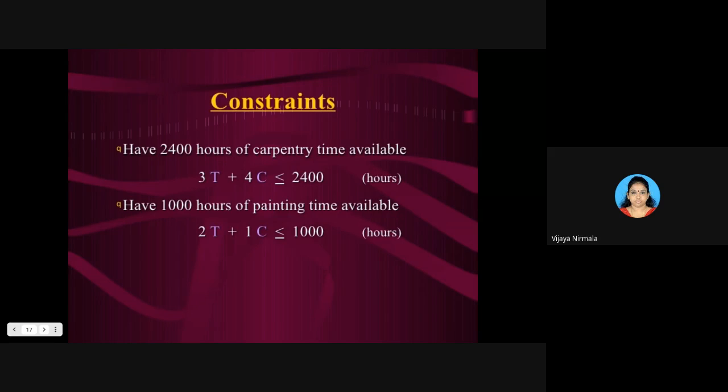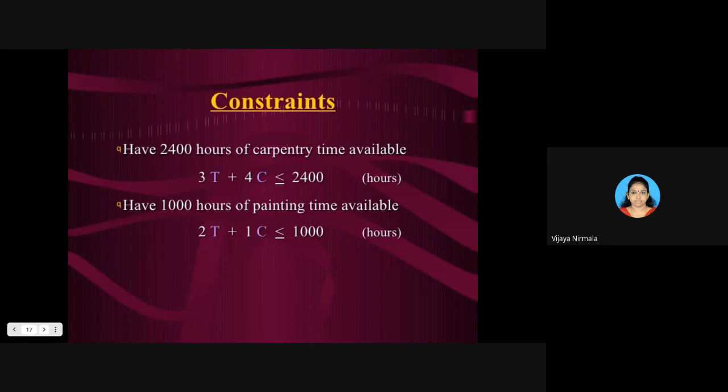Your class hours are 6 hours, 5 hours daily. After 4:30, can you take the class? You can't take, right? So after 2,400 hours, there is no time. You have the time limit. That is, you have the time constraint of only